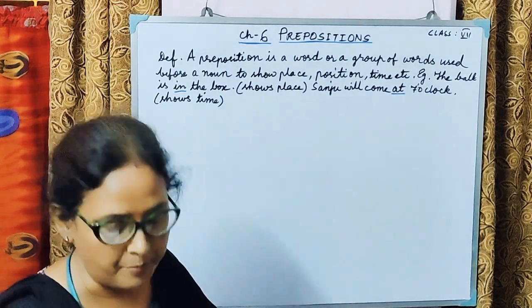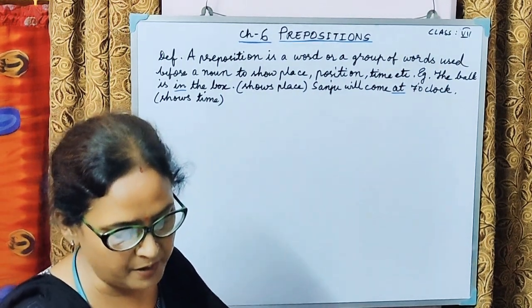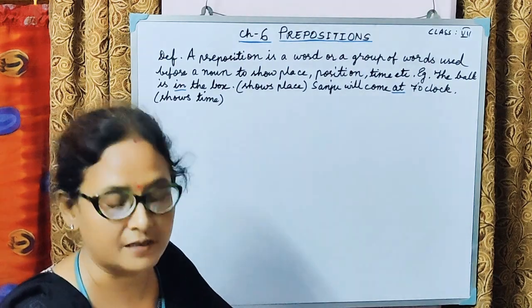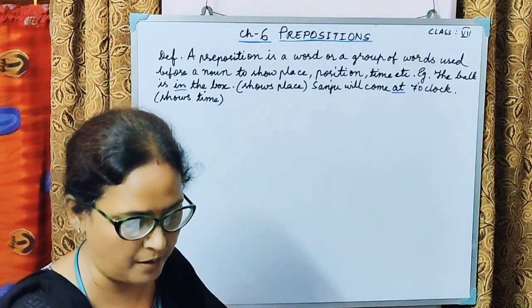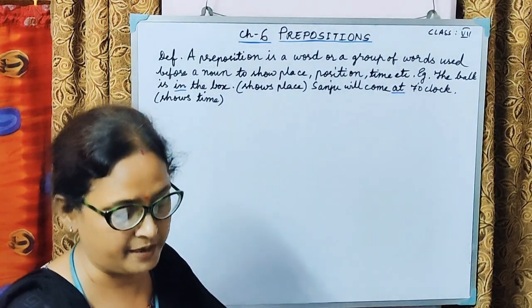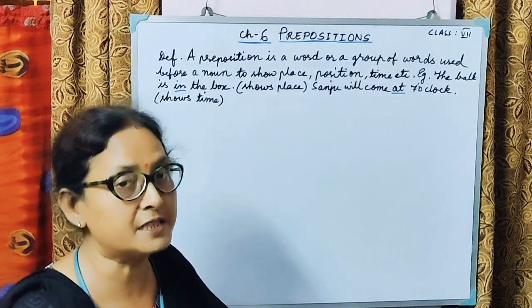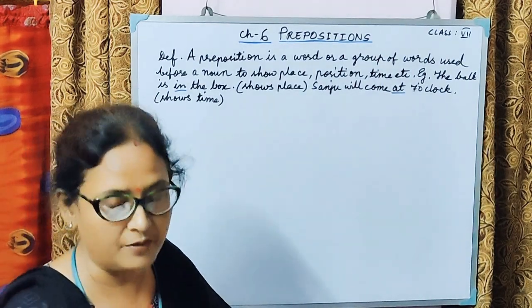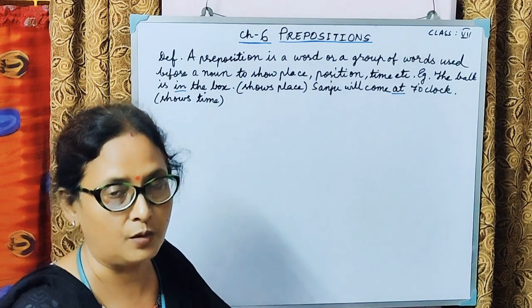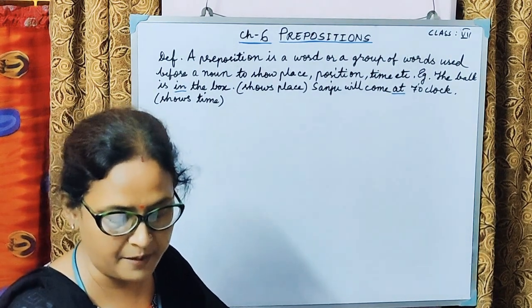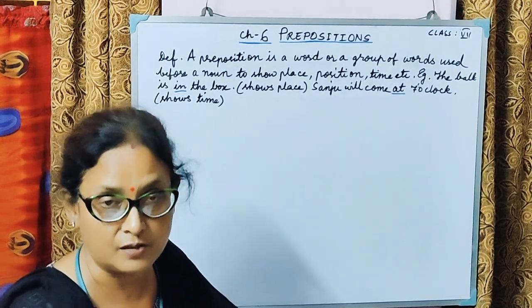Usually, a preposition comes before a noun or a pronoun, which is its object. The preposition tells us the relation of its object to other words in the sentence. Sometimes the preposition comes at the end of the sentence also, not always.